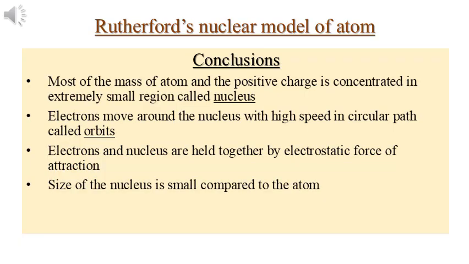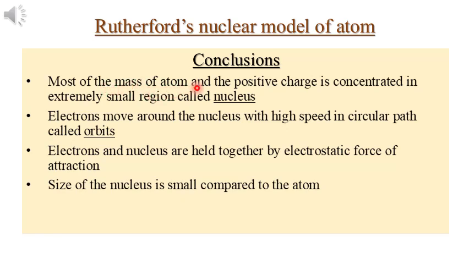Observations from the alpha ray scattering experiment could explain why Thomson's model is not the correct model of the atom. According to Thomson's model, the mass of the atom is distributed uniformly. But from the experiment, most of the alpha particles went undeflected, many of them got deflected at smaller angles, and very few deflected nearly 180 degrees. So it could explain that the size of the nucleus is very small compared to the atom.